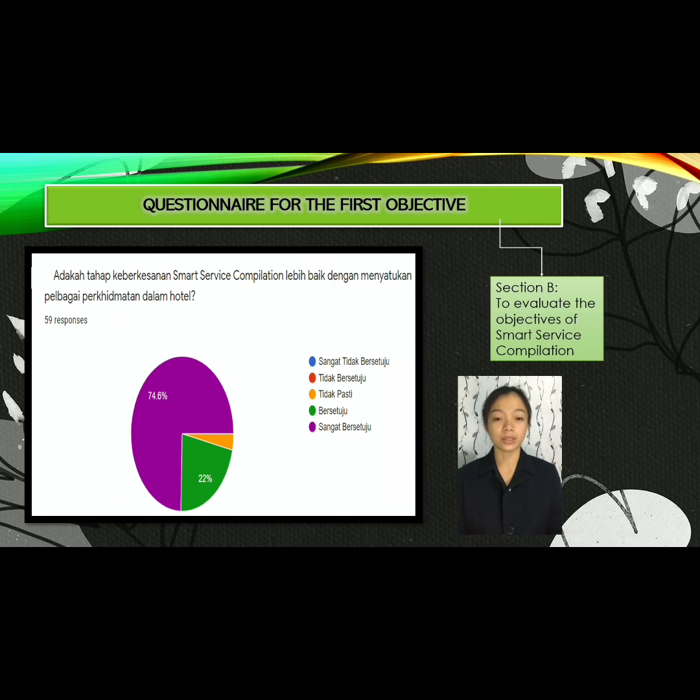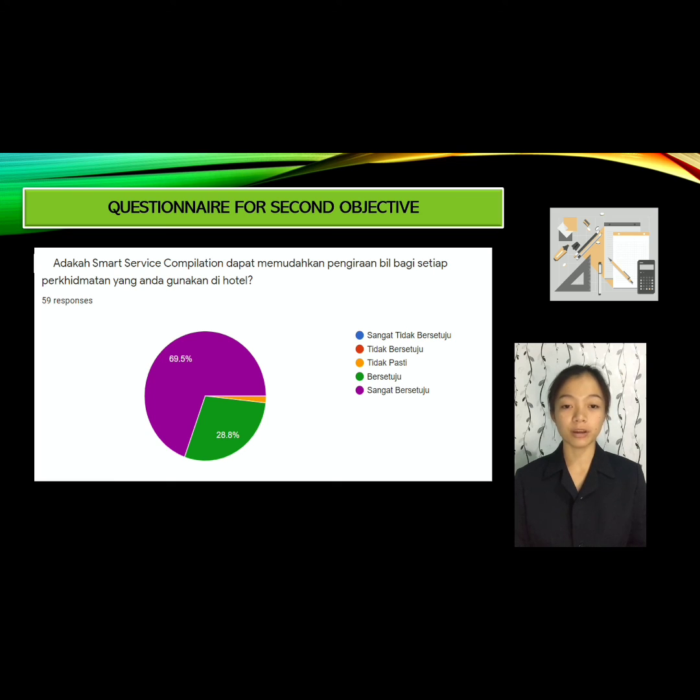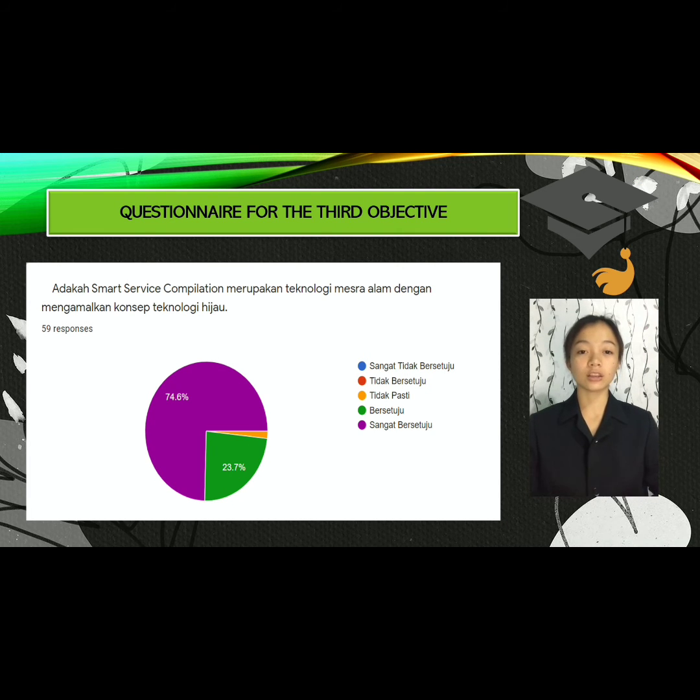The results show there are 74.6% respondents who state strongly agree for the question. Thus, the level of effectiveness Smart Service Compilation is better by combining various services in the hotel. There are 69.5% respondents who state strongly agree for the question. The Smart Service Compilation make it easier to calculate the bill for each service being used at the hotel. Lastly, for the third objective, there are 74.6% that strongly agree by 44 respondents. For the question, the smart service compilation is an environmentally friendly technology by applying the concept of green technology.